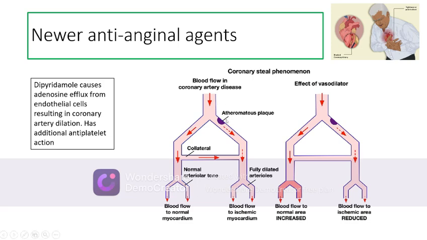Now, in coronary artery disease, in vessels where the atheromatous plaque is narrowed, in the downstream, the arterioles get dilated. This reduces the blood pressure in the downstream region, which pulls the blood via collaterals towards the site of the ischemic myocardium and tries to improve the blood flow towards the ischemic area. This is a physiological response.